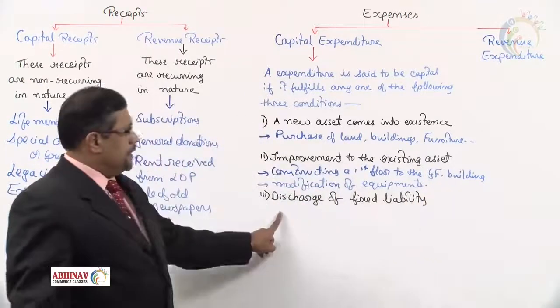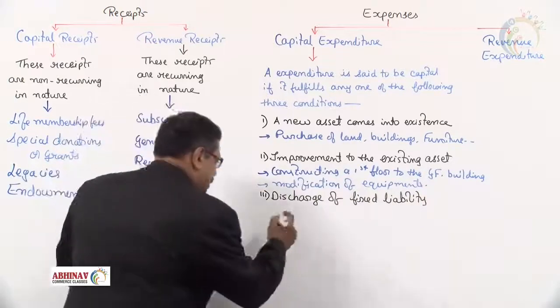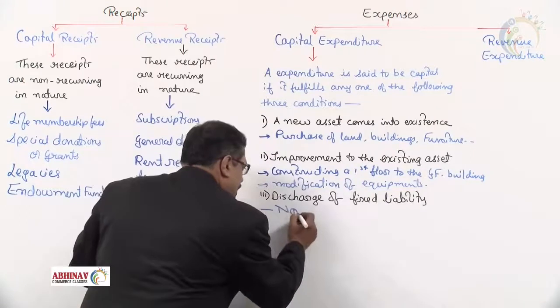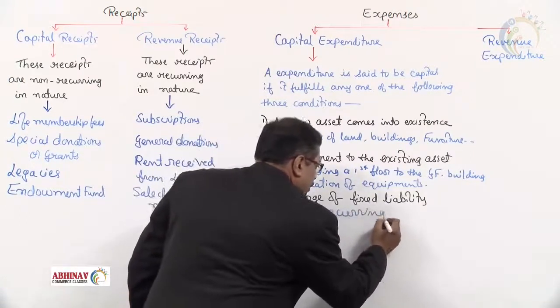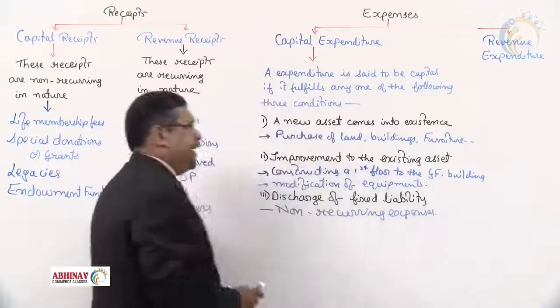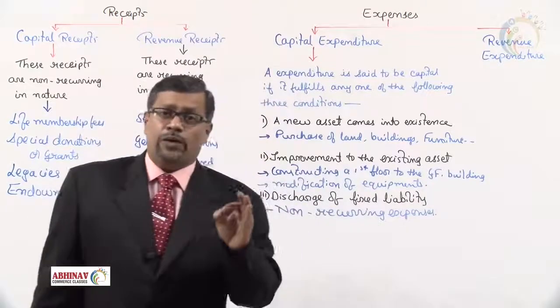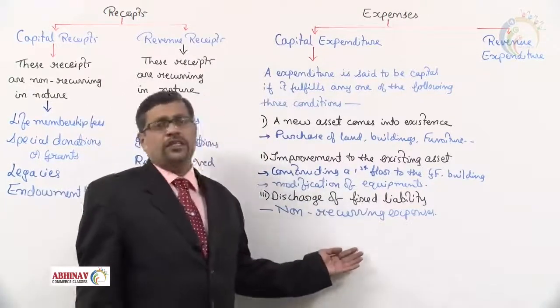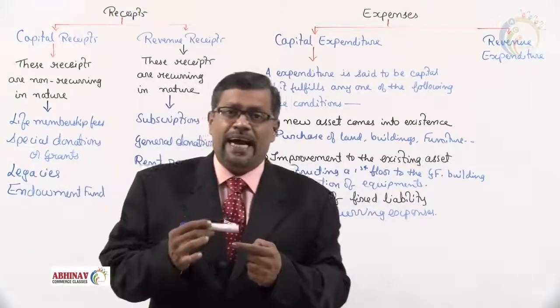Third, discharge of fixed liability. Discharge of fixed liability means a very simple non-recurring expense. The expenses which are paid only once are called non-recurring expenses, which are not paid again and again.